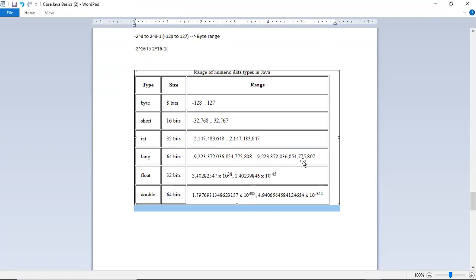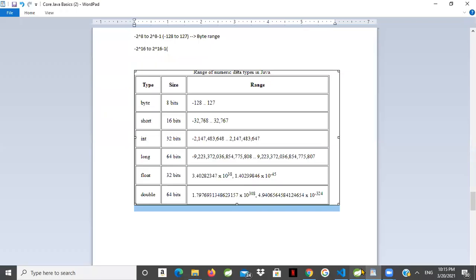If you look at it, it is a very big range. It has a lot of range. If you use long, it will fit any number, right? In the same way, float also has some range, and double also. This is for range. Range is for memory saving.